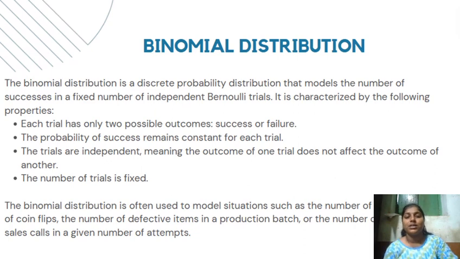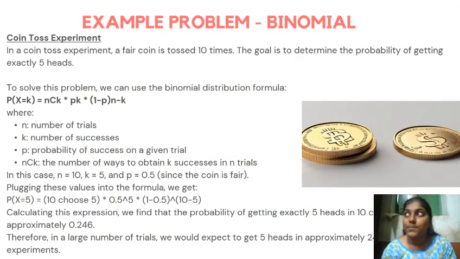These were the basics, and there are examples about them. Let's discuss one of the examples in detail. That is an example problem on binomial distribution, the coin toss experiment. We are given a problem statement that a fair coin is tossed 10 times and the goal is to determine the probability of getting 5 heads. So here is the formula for a binomial distribution, and we are going to solve it.